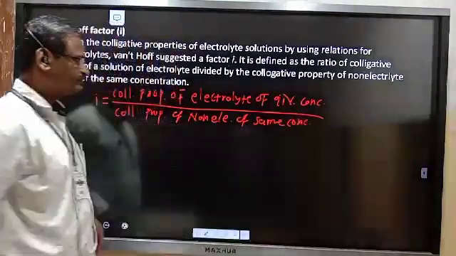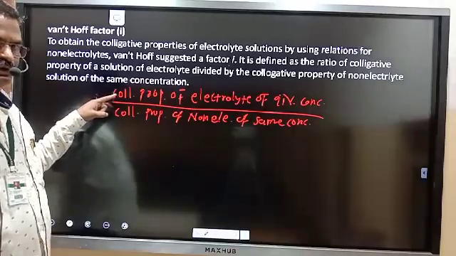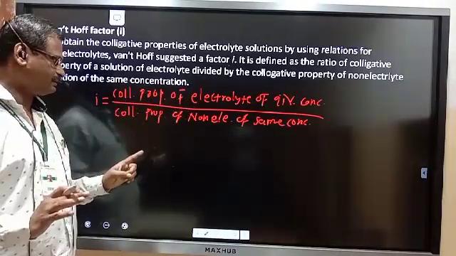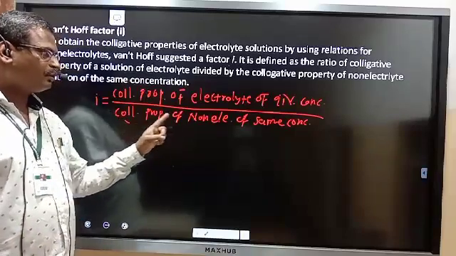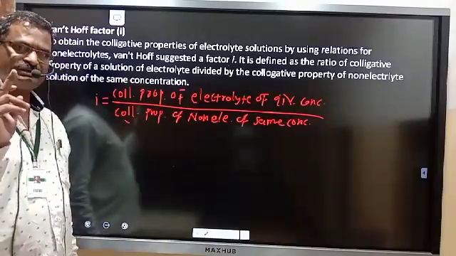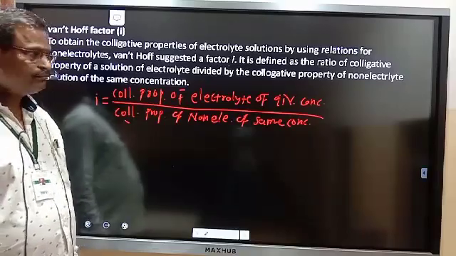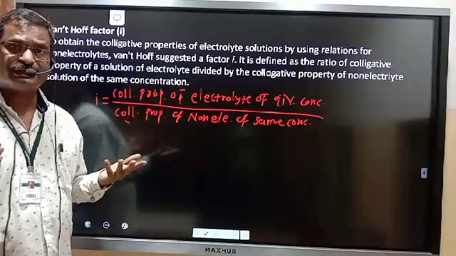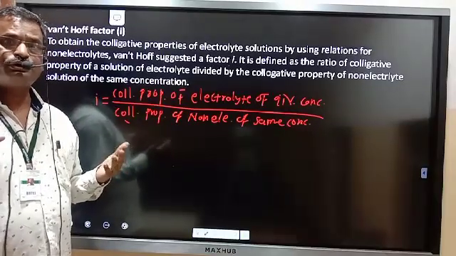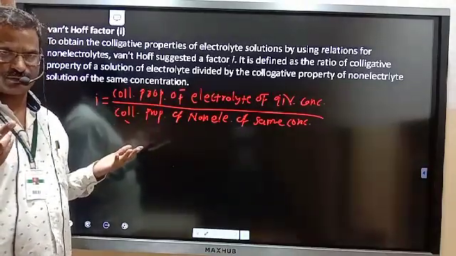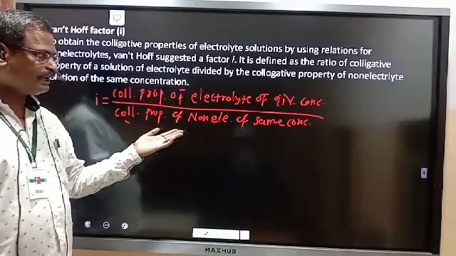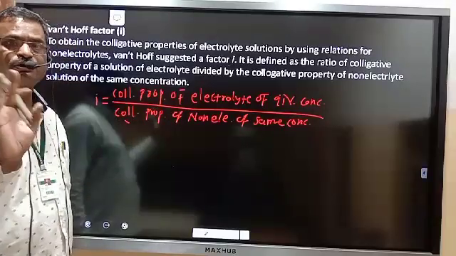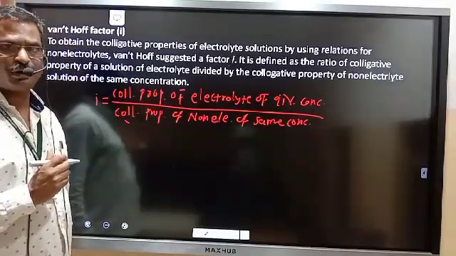At the numerator we use the electrolyte having a certain concentration, and at the denominator the non-electrolyte of the same concentration. But we know an electrolyte, if undergoing dissociation, shows a higher value of colligative property, and non-electrolytes are not undergoing dissociation. Therefore, there is no change in the value of the colligative property.